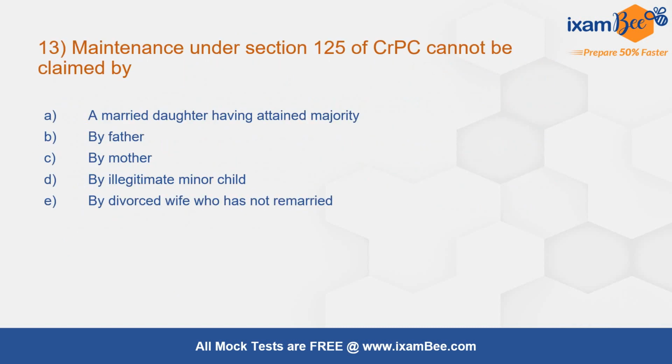Moving to question number 13. Maintenance under section number 125 of the Criminal Procedure Code cannot be claimed by. It cannot be claimed by a married daughter who have attained majority.